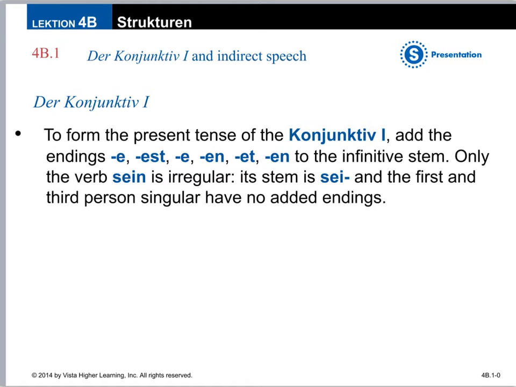Notice that just like the Konjunktiv II, the modal verbs, the ich und sie es forms are identical. Only the verb sein is irregular. The stem of sein is sei. And the first and third person singular, instead of having e endings, will have no endings at all. But boy, is it nice that there's only one irregular verb for us to deal with here.